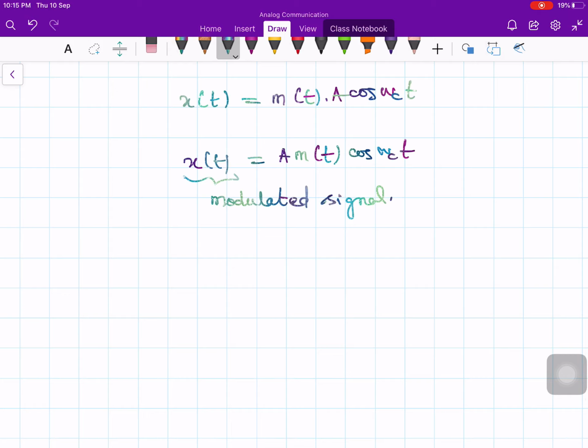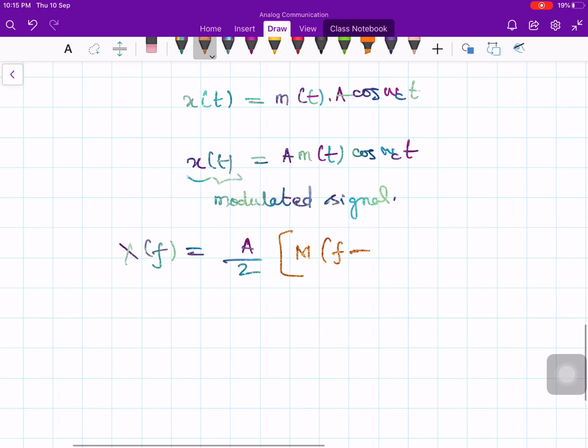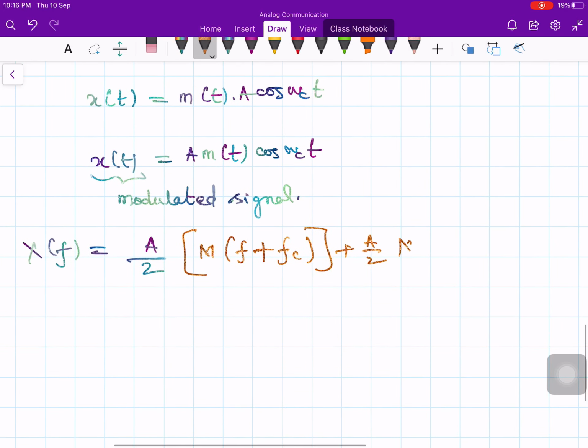Now if you take the Fourier transform, in the frequency domain it will be X of f equals A by 2 times M of f plus f c, writing the negative component first, then A by 2 M of f minus f c.